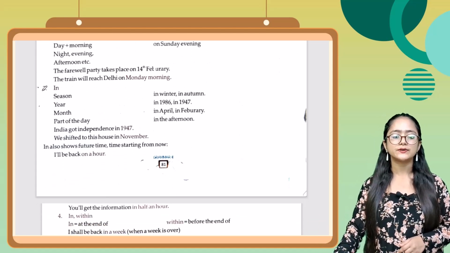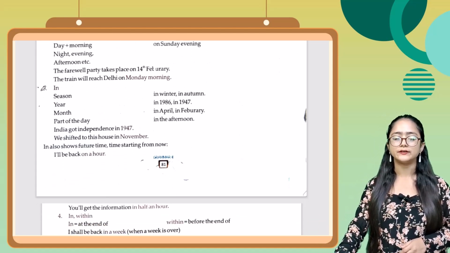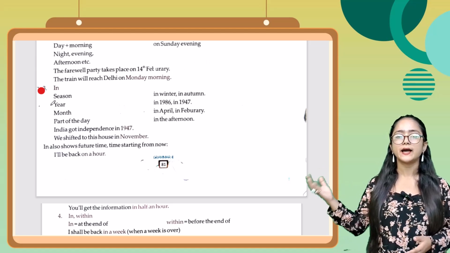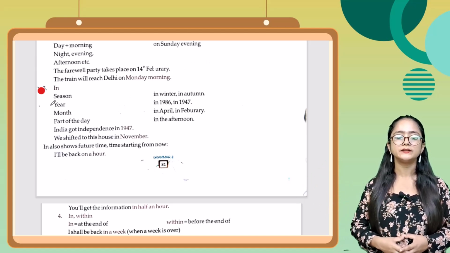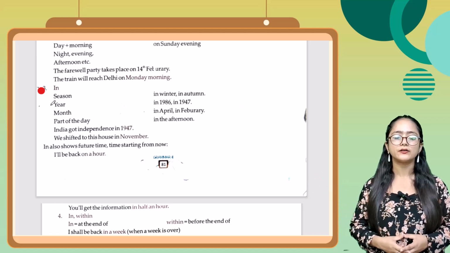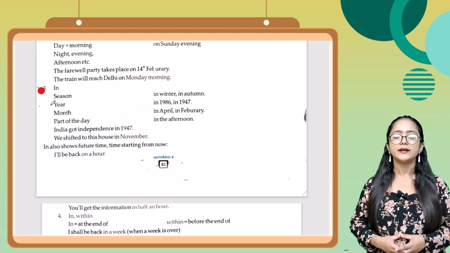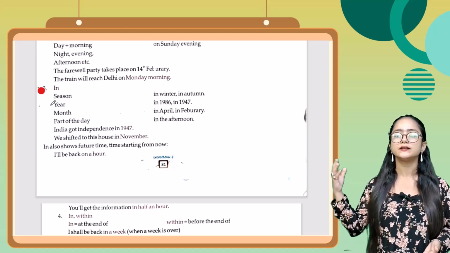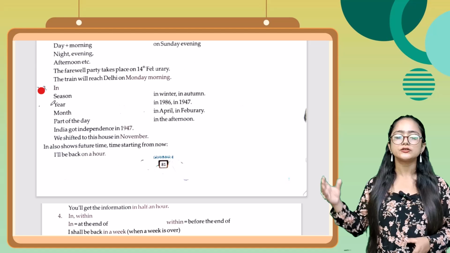Now the next one is preposition of time, that is in. Season, in winter, in autumn. Year, in 1986, in 1947. Month, in April, in February. Part of day, in the afternoon. India got independence in 1947. We shifted to this house in November. In also shows future time.